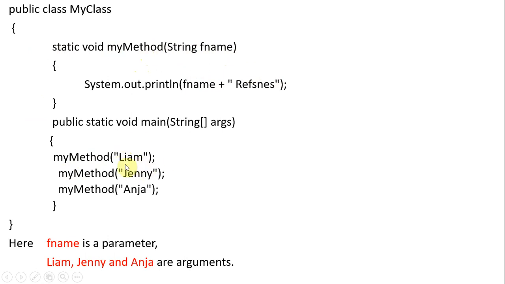Whenever you pass some value in the method calling, here we are performing method calling, by specifying some value, this is nothing but an argument. This is a parameter, this is an argument. The parameter is nothing but information you need to pass to a method, whereas an argument is a value for the parameter. So f name is a parameter, and these are the arguments.